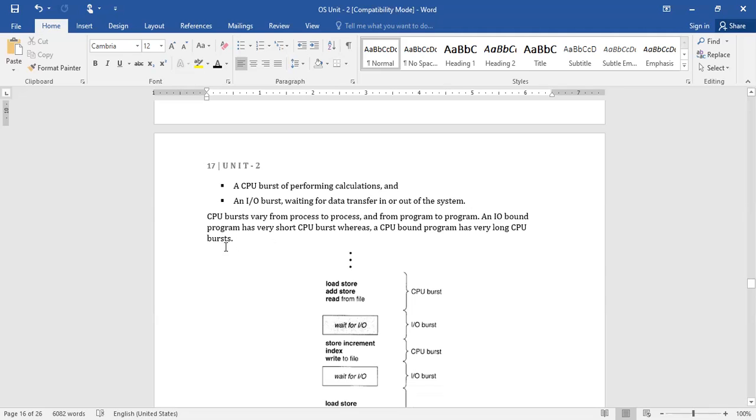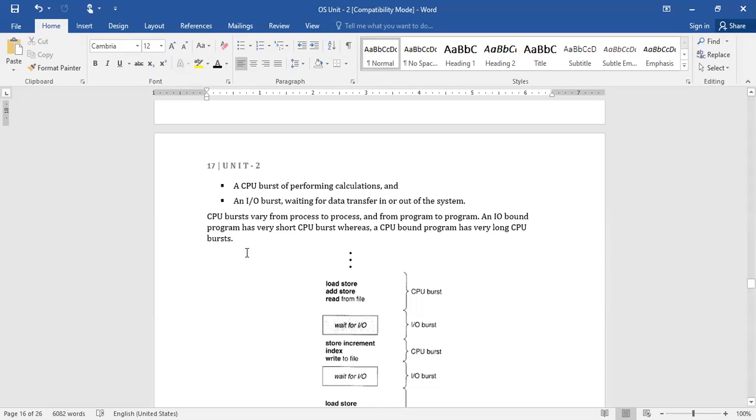An IO bound program means the majority of the operations in your program are IO related. Suppose your program consists of 10 lines, and among them 7 lines are related to input and output, like printf and scanf statements. In that case, we call it an IO bound program, and the instructions executed in the CPU will be fewer compared to the IO, so it takes less burst time.